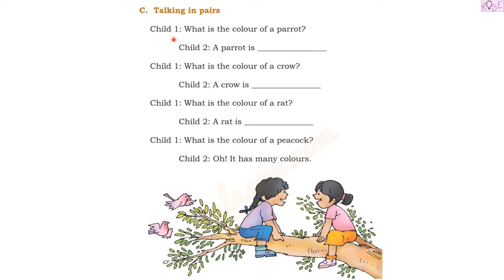Talking in pairs. Child 1: What is the color of a parrot? A parrot is green. What is the color of a crow? Child 2 is saying a crow is black. What is the color of a rat? A rat is brown. What is the color of a peacock? And child 2 says, oh, it has many colors.